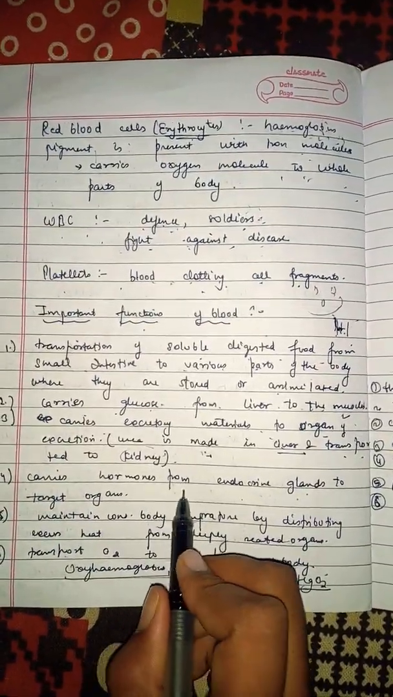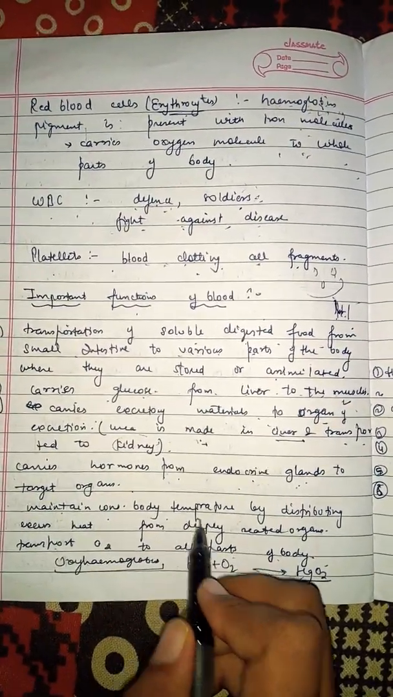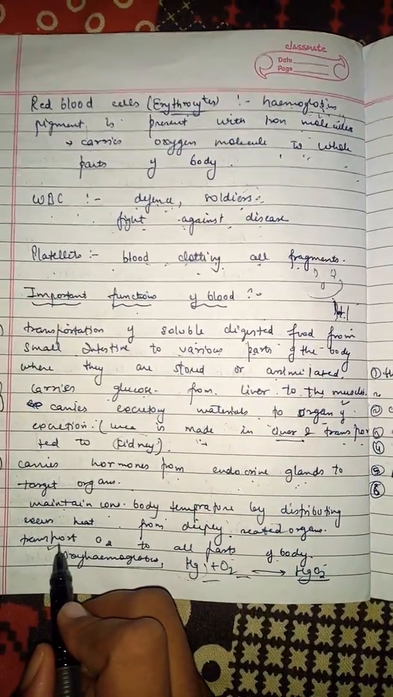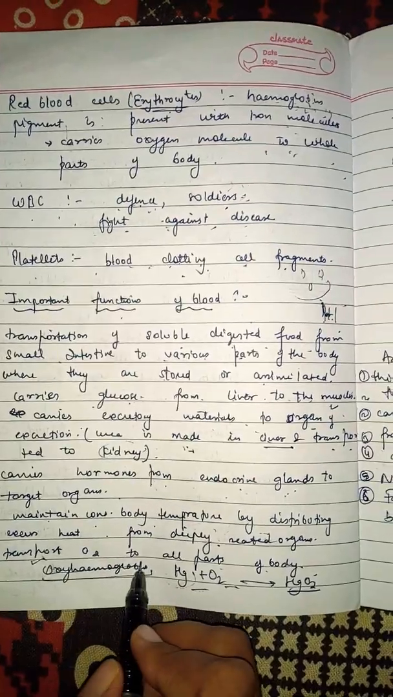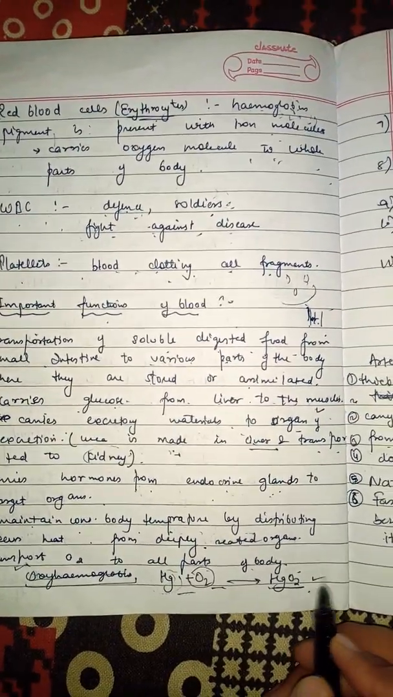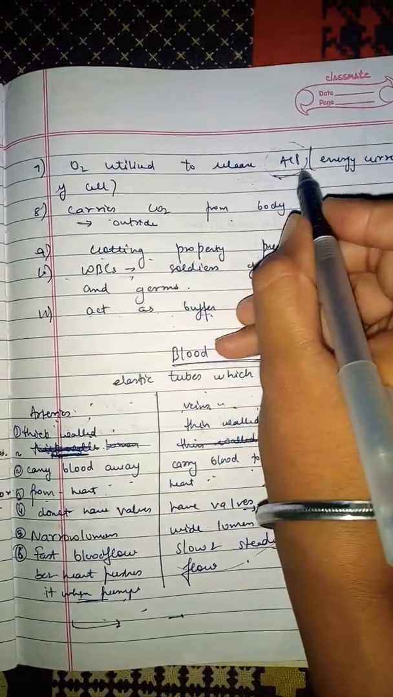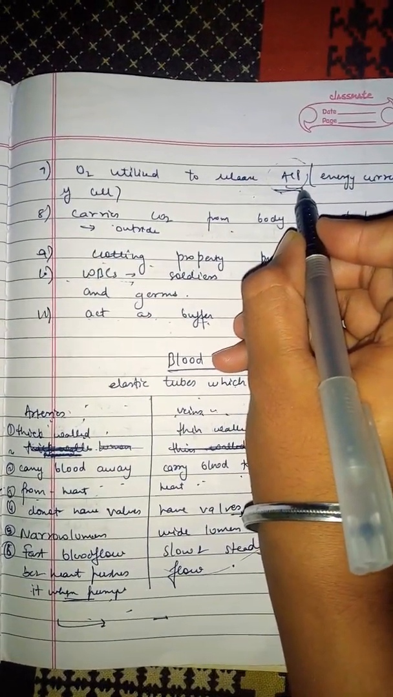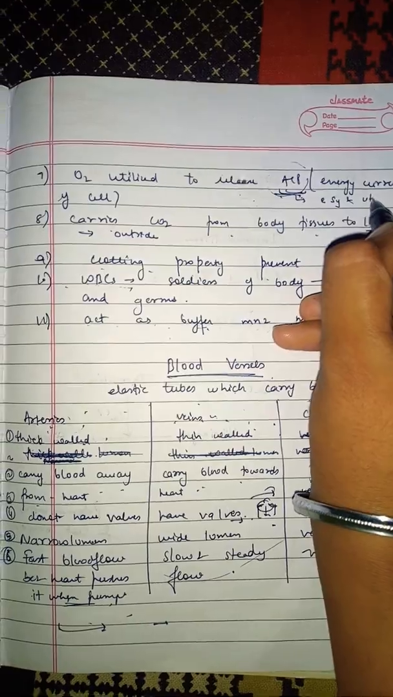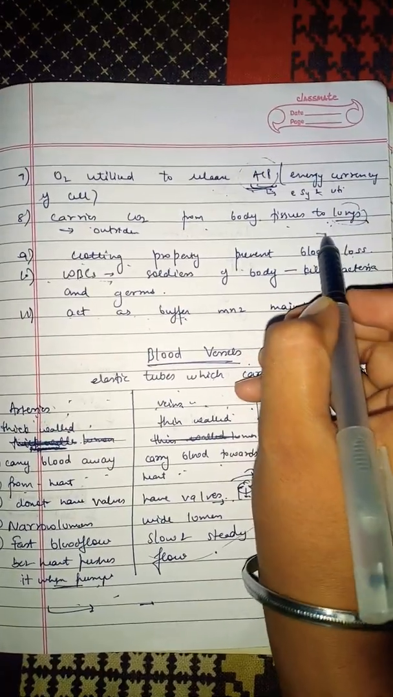Fourth function: it carries hormones from endocrine glands to the target organs. It also maintains body temperature by distributing excess heat from the deeply situated organs. The main function is to transport oxygen to all parts of the body in the form of oxyhemoglobin. Hemoglobin, when it combines with oxygen, forms oxyhemoglobin, and in this form oxygen is transported to all parts of the body. Oxygen is utilized to release ATP. ATP is the energy currency of a cell. ATP is a unit in which energy is synthesized and utilized. Blood also carries carbon dioxide from body tissues to the lungs, and from the lungs it is exhaled outside.